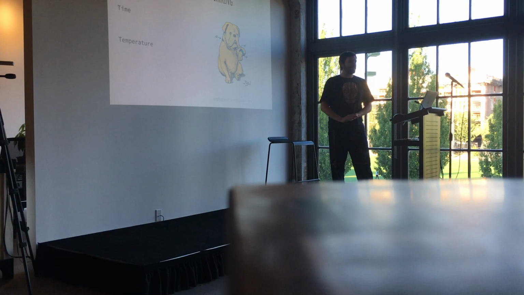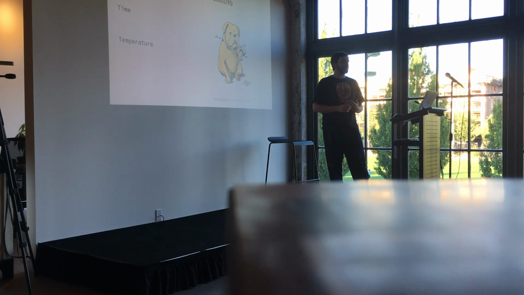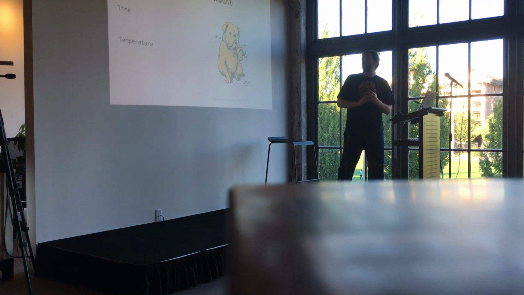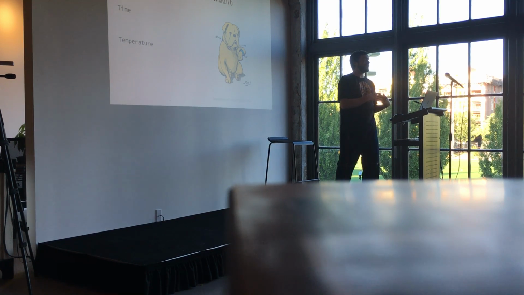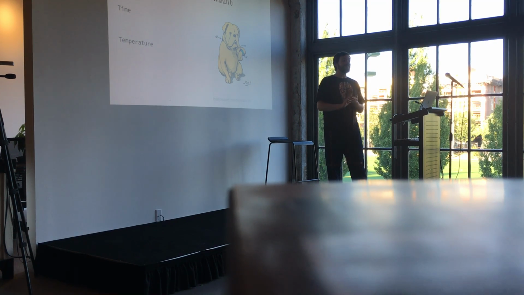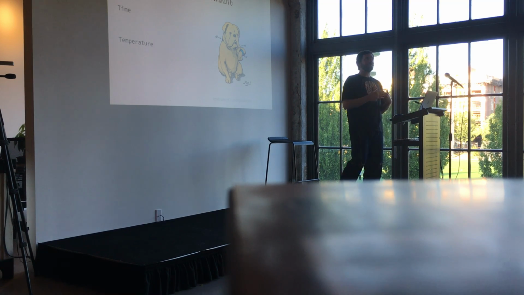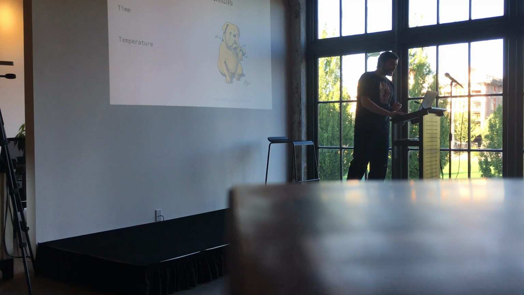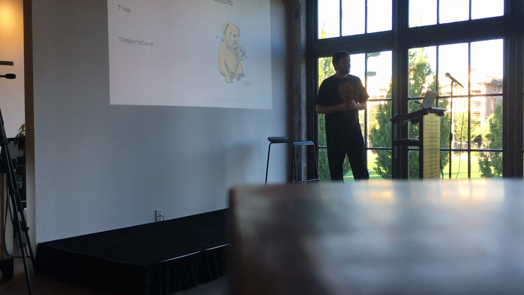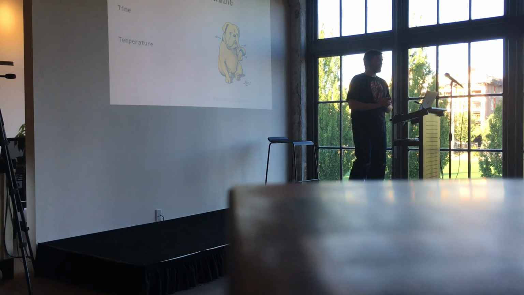So here's an example that wouldn't be a great feature to use for classifying dog barks. These would be great features in other applications. But for trying to classify a new sound that comes in, let's say at 3 p.m. and it's 70 degrees in the room, that's not going to help us distinguish if that sound is a dog bark or not. But temperature would be very important for determining what a good French fry is or something.